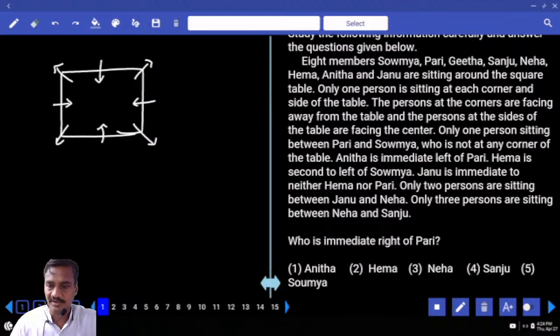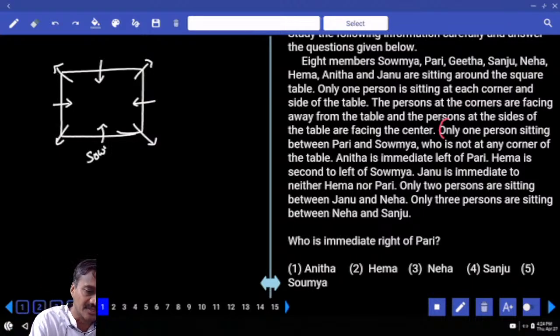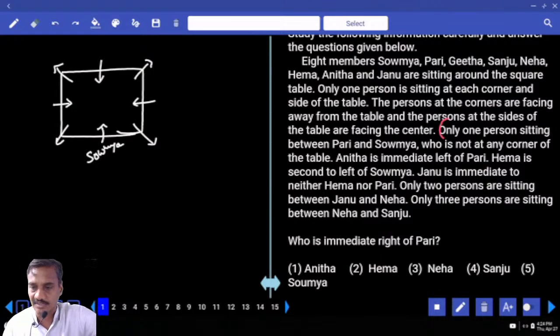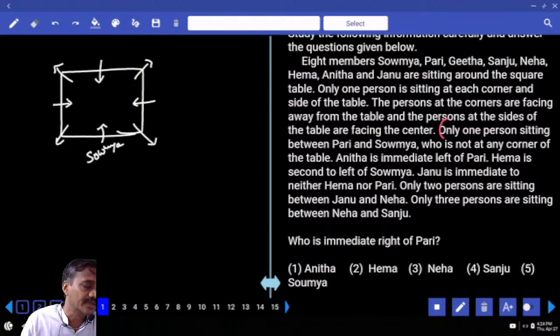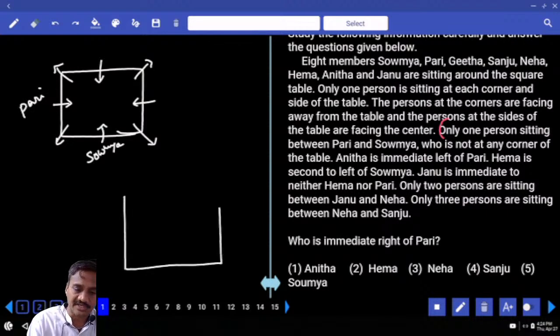Only one person between Pari and Soumya, and Soumya is not at any corner of the table. As Soumya is not at the corner, Soumya must be at the center. If Soumya is at the center, she is facing towards the center. Only one person between Pari and Soumya, so how many possibilities? Two possibilities. Pari can be to the left-hand side of Soumya or to the right-hand side. As there is a second possibility, we are writing down the second possibility.